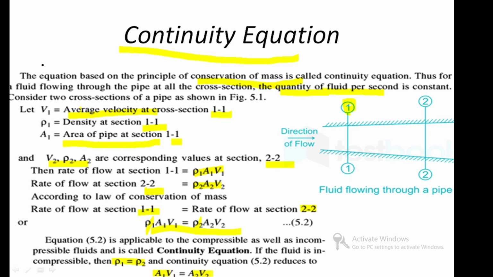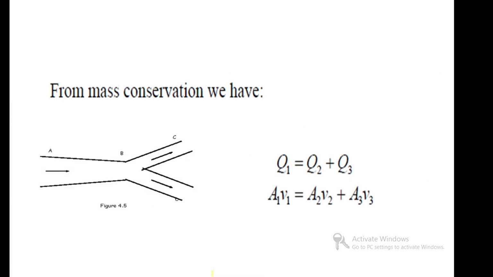Then we go for a problem on conservation of mass. Here the water is flowing and it is divided into two paths. Consider A to B as Q1.